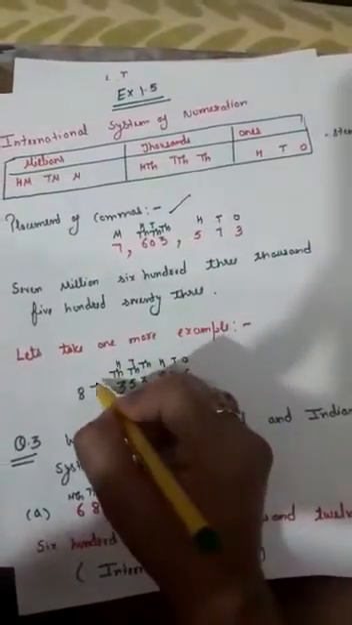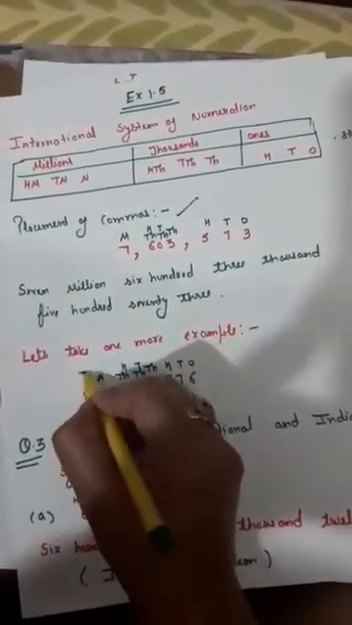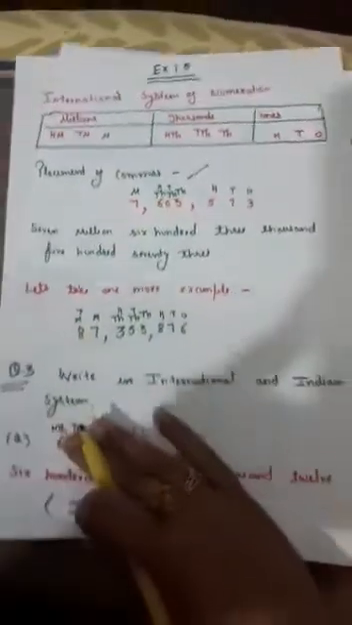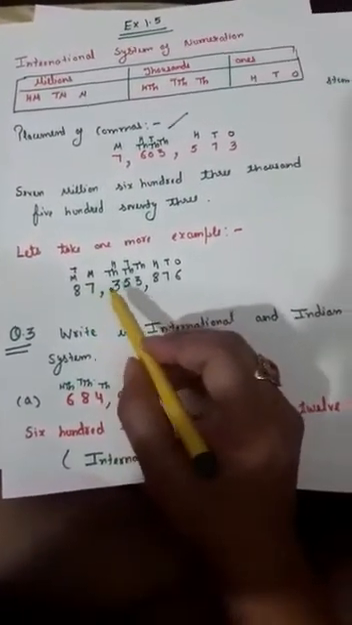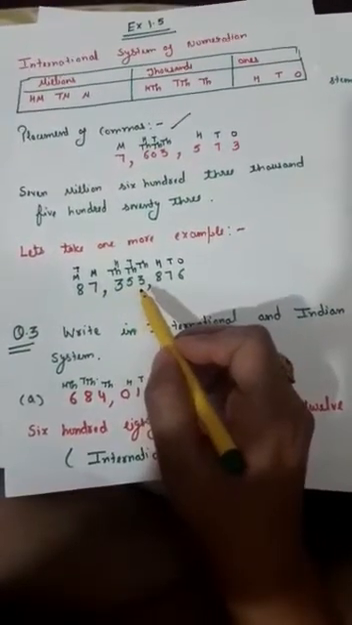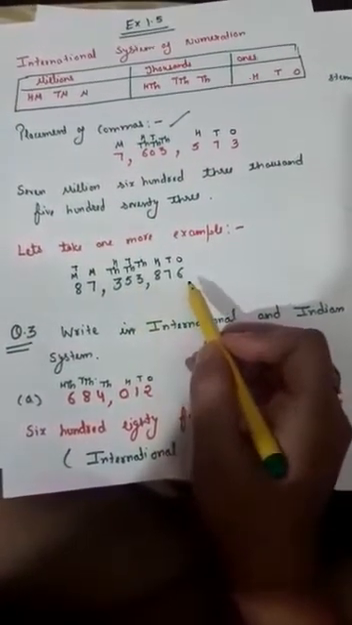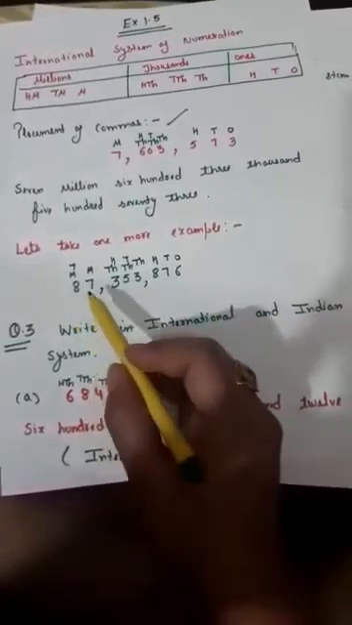And this is your million, and this is your 10 million. So the number to be read here is 87,353,876. Okay, so what is the number here?